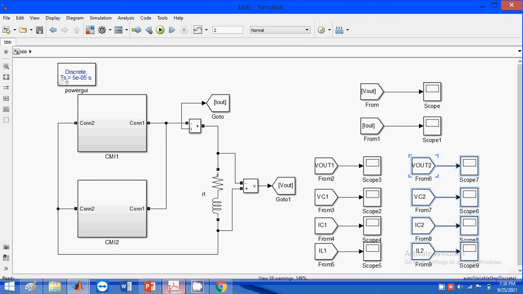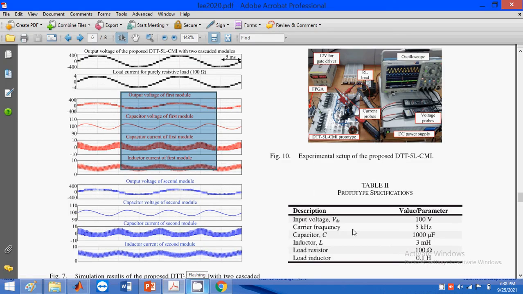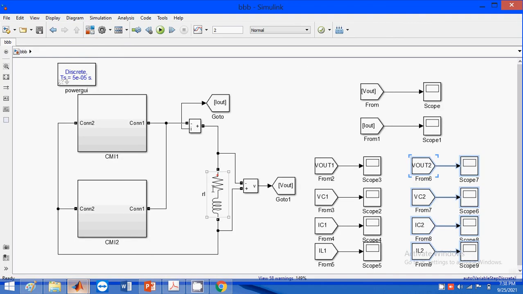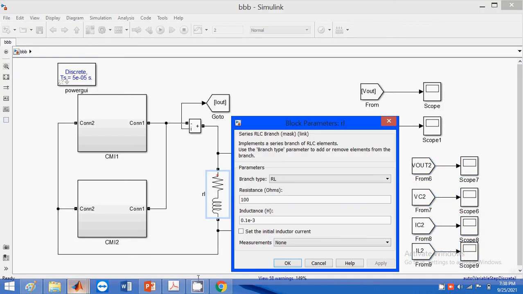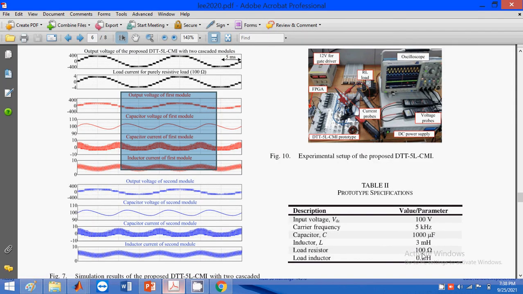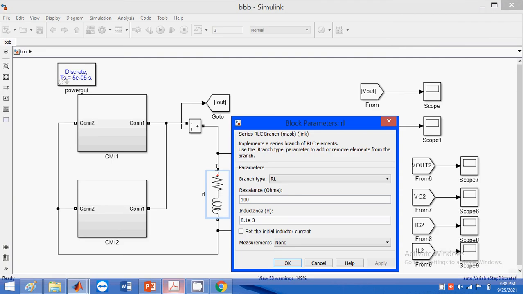Here they are considering resistive load and inductive load, that's why we are placing a resistive and inductive element here. They also mention the ratings for these R and L parameters. Whatever R and L parameters are mentioned here, only those are taken in this design. Okay, so this is the overall theme of the proposed method.